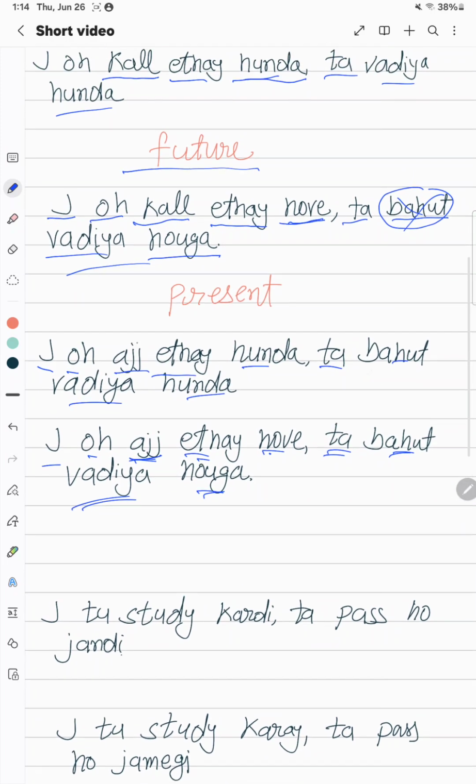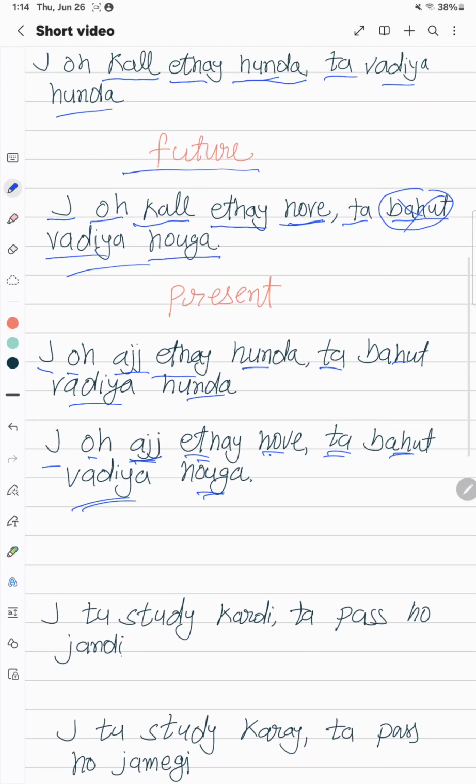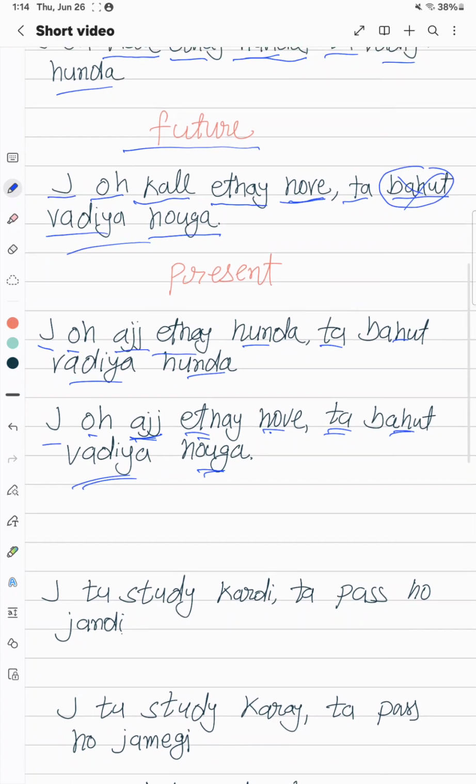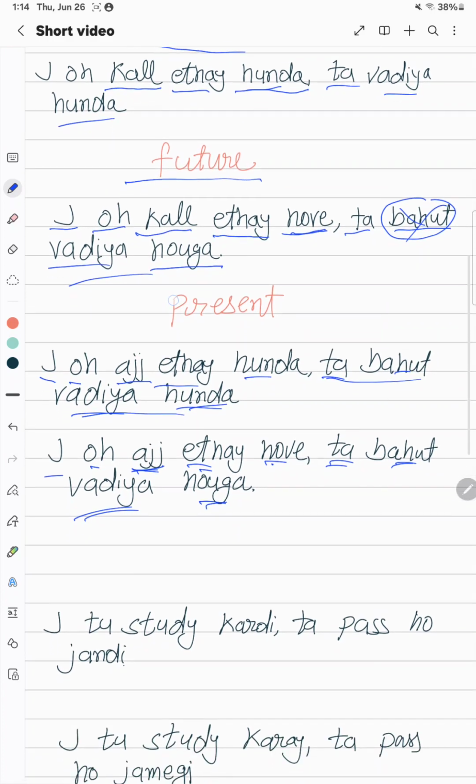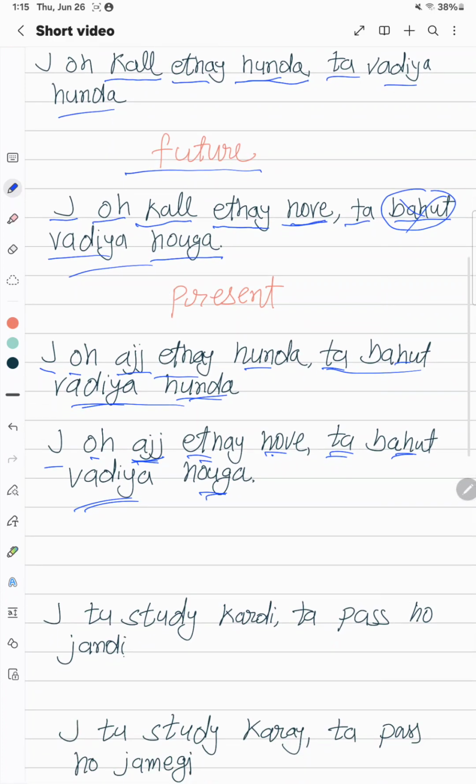So again, in present you can use both sentences. Again, it's up to you, the way you are thinking. Like if you already think it's past, that it won't happen, then you use this one, the past one, like ਹੁੰਦਾ ਵਧੀਆ ਹੁੰਦਾ, all right, like this. But even if it's in the present, if you think it could still happen, then you can use the future one.